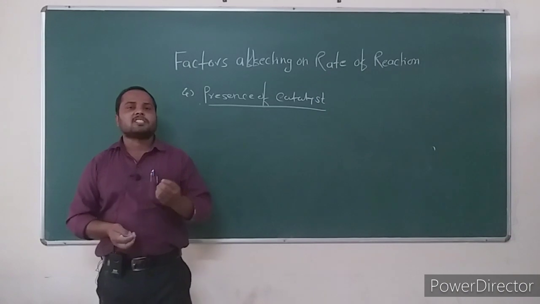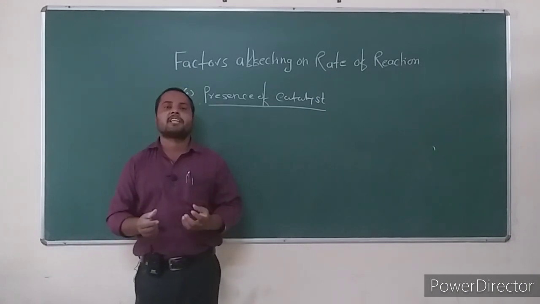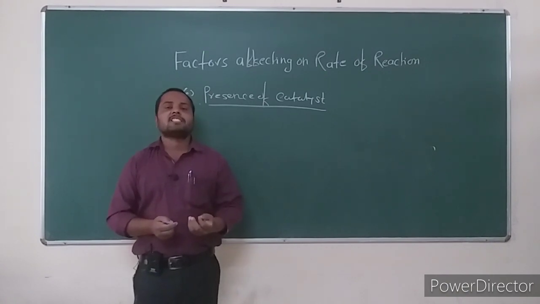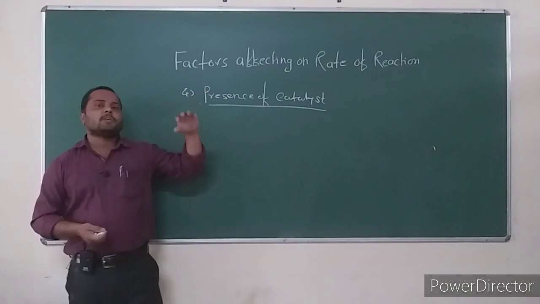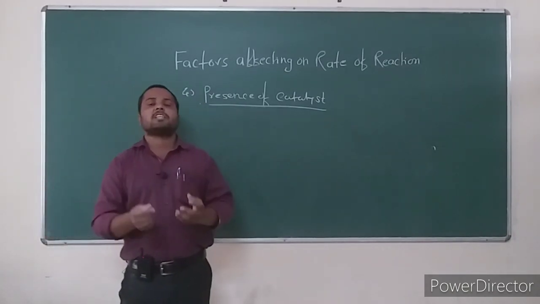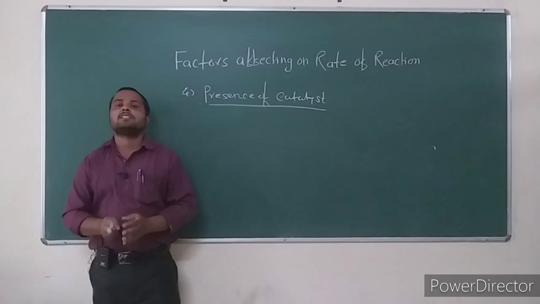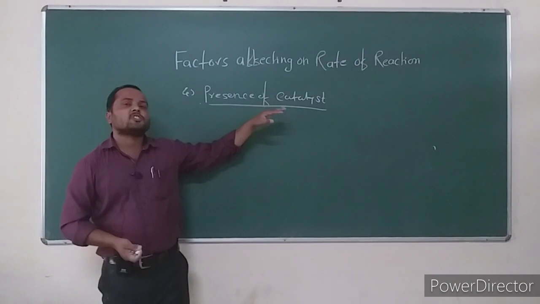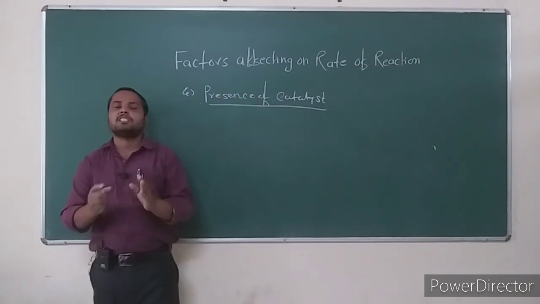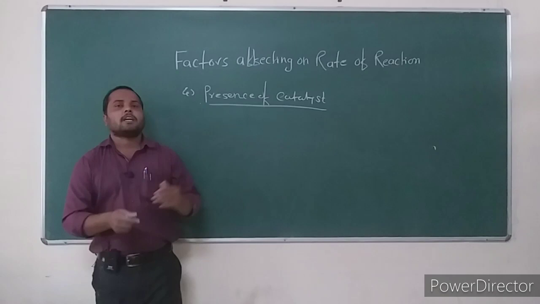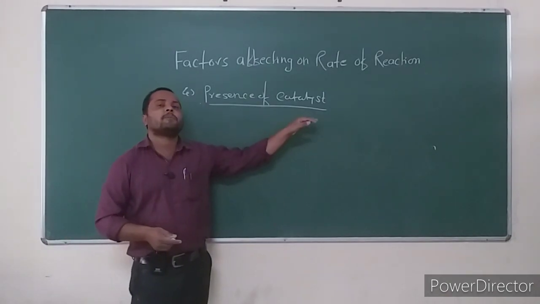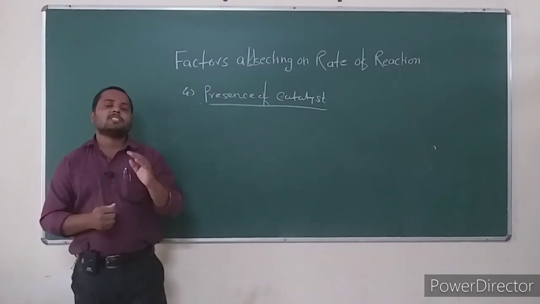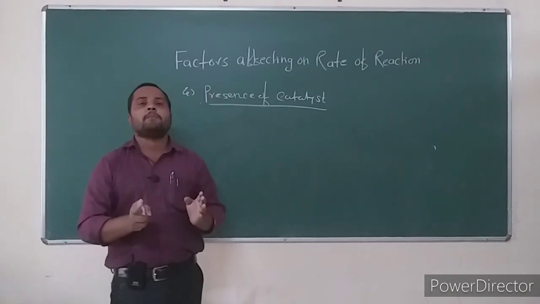The role of a catalyst is generally to speed up the rate of reaction, increase the velocity of reaction. The presence of catalyst in a given chemical reaction changes the rate of reaction. Throughout the reaction, the concentration of catalyst remains constant, unchanged, and after the completion of reaction, after the formation of product, we can recover the catalyst.